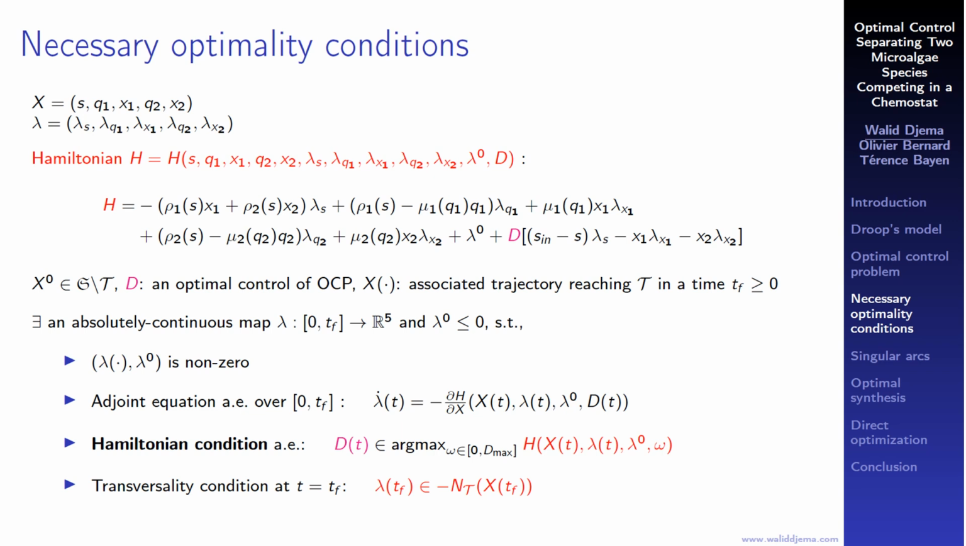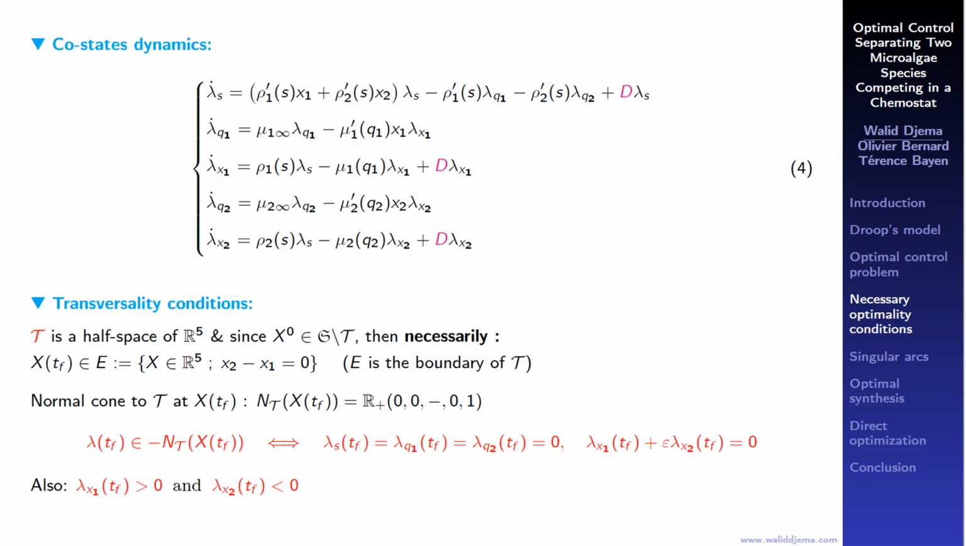Here we give the Hamiltonian H associated with the optimal control problem, as well as the necessary optimality conditions derived from the classical Pontryagin maximum principle. The resultant costates dynamics are given in form, and thanks to the transversality conditions, we prove that these dynamics satisfy the conditions that the costates of S and the quota variables, Q1 and Q2, are both 0 at TF.